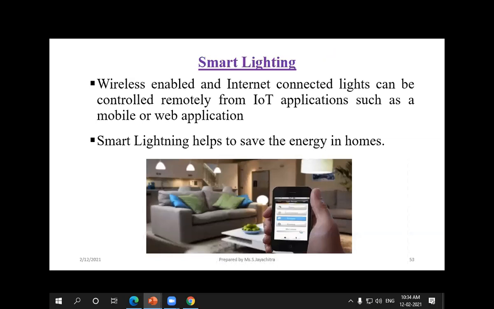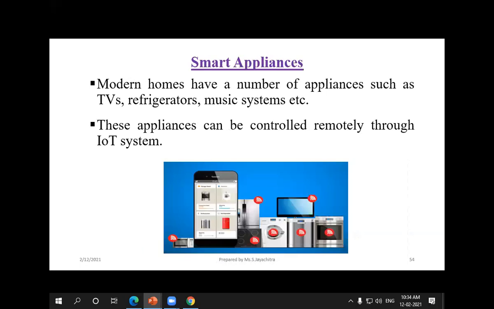And this is the smart lighting system. Automatically after 6 o'clock it is switched on, and it is switched off at 10 o'clock at night. Like that we can fix it in smart lighting applications. And also smart appliances: if we are going on a trip for one week and we forget whether we switched the lights on or off, we can easily bring all the devices under our control and switch them off, be it AC, fridge, TV, fan, or lights.